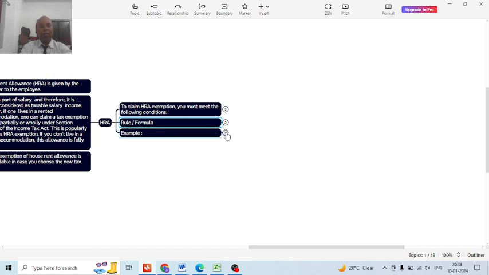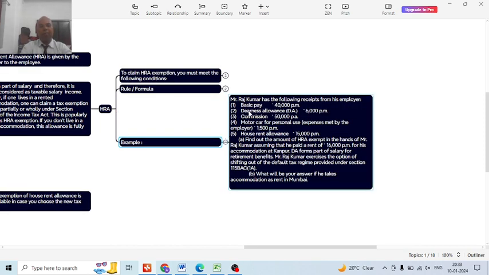Here I have given an example. Mr. Raj Kumar has received the following from his employer: basic pay 40,000 per month, dearness allowance (DA) 6,000 per month, commission 50,000 per annum, motor car for personal use with expenses borne by the employer 1,500 per month, and house rent allowance 15,000 per month.